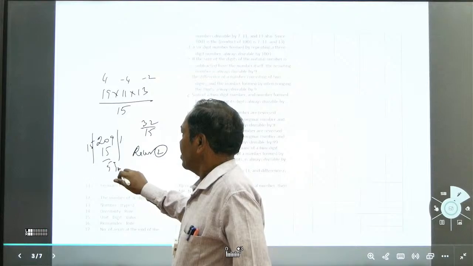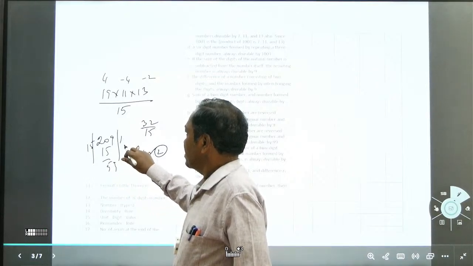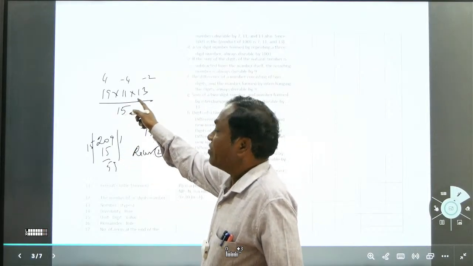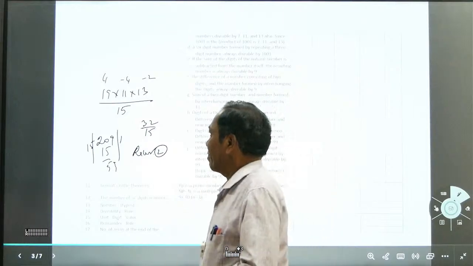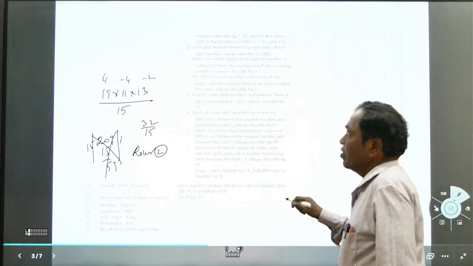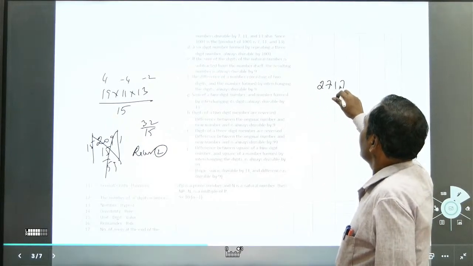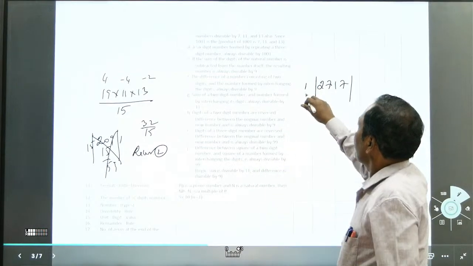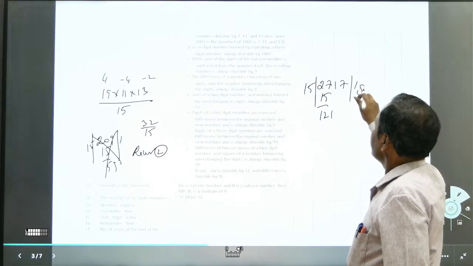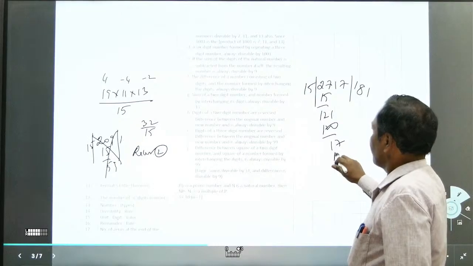It's very big. 19 into 11 into 13 is 2717. 2717 divisible by 15. 15 ones are 15, 15 eights are 120, 17, 15, 2. See the remainder.